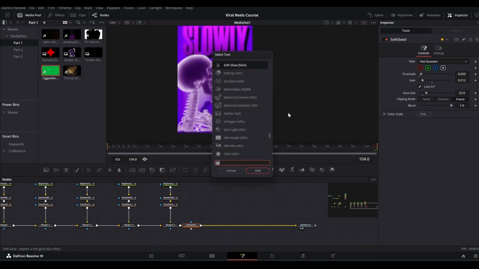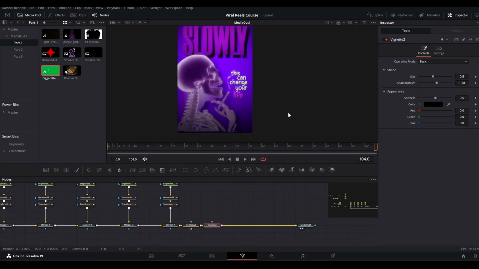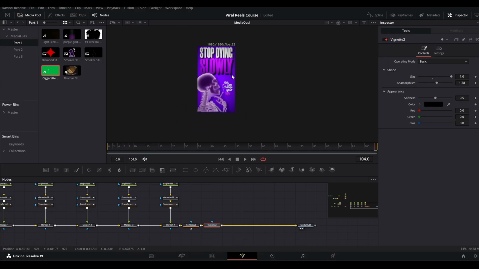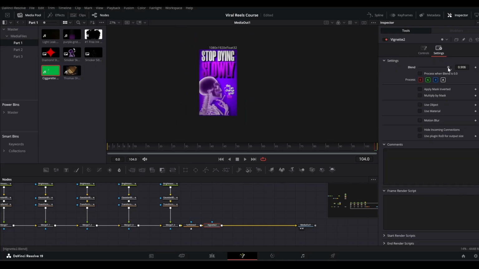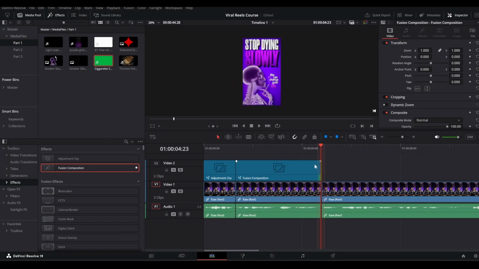All right. And then you can add a vignette and increase the size all the way like so. And I will also go to the settings and bring down the blend a little bit so it has a subtle effect.